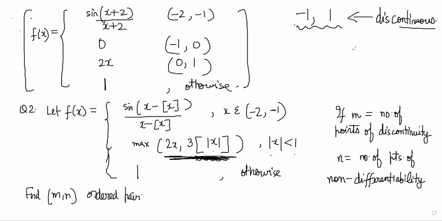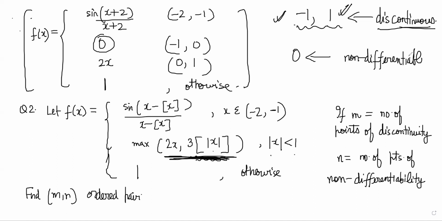Yes, sir. Check now differentiability. Obviously you don't need to check differentiability at -1 and 1, right? Yes, sir. It's already discontinuous. If it is discontinuous, it has to be non-differentiable, right? Yes, sir. So already 2 points of non-differentiability have come. Now you should check at 0, right? Sir, I think at 0 it will not be differentiable either. 0 is also a point of non-differentiability even though it was continuous there, right? Yes, sir. Sharp turn. Why?